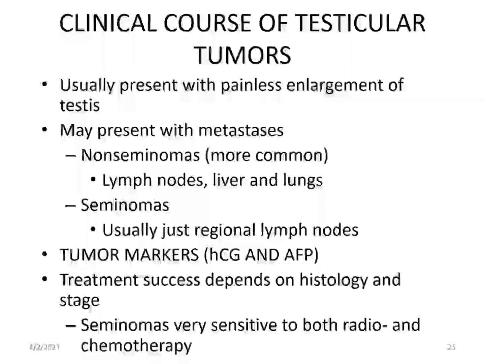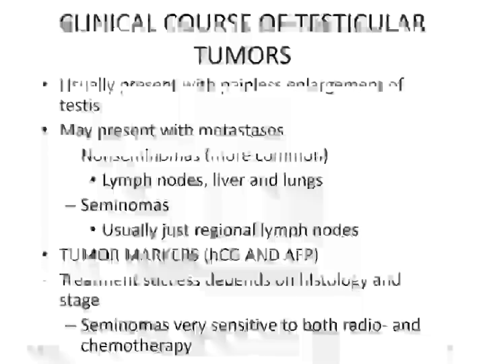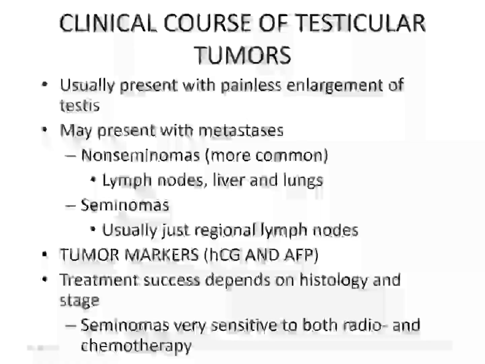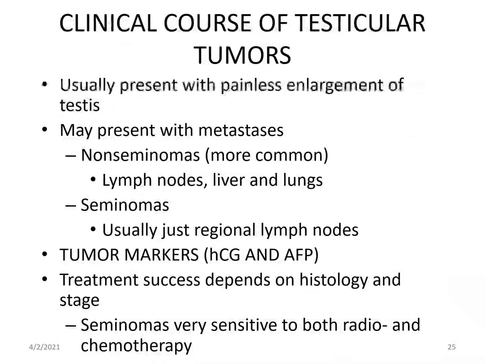Markers may be present or absent. Clinical course of testicular tumors: usually they present with painless enlargement of testes, and may present with metastasis. In non-seminomatous tumors, more common sites are lymph node, liver, and lung. Seminomas generally metastasize to regional lymph nodes. Tumor markers are helpful: beta HCG, AFP, which is increased in yolk sac tumor. So these tumor markers are helpful.